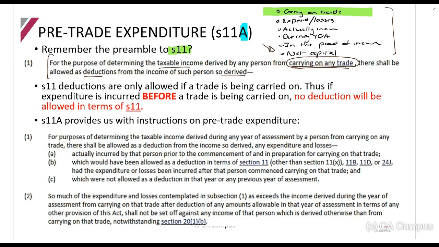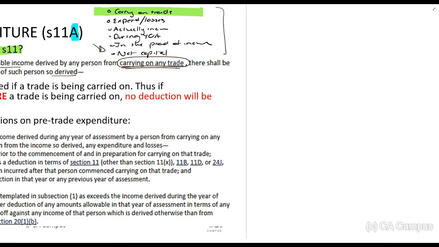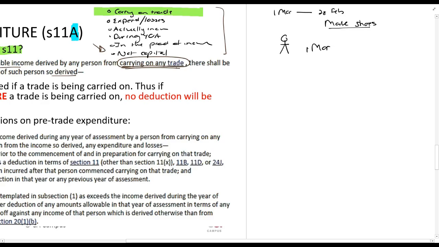But now, let's say, and I'm going to use this as an example, that there is a taxpayer that's going to start a new business, and this business is going to make shoes. So for simplicity's sake, let's say he decided this on the 1st of March. Let's use a tax year. Remember, a tax year for a natural person runs from 1st of March until the end of Feb. So on the 1st of March, he decides he's going to have this business that makes shoes.